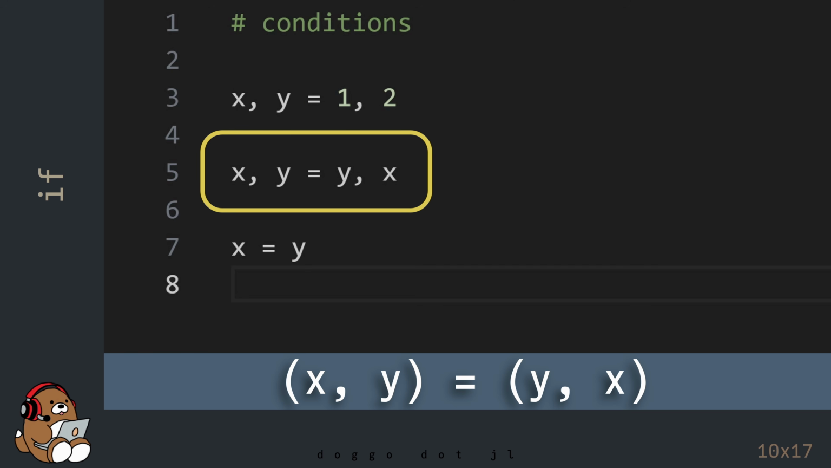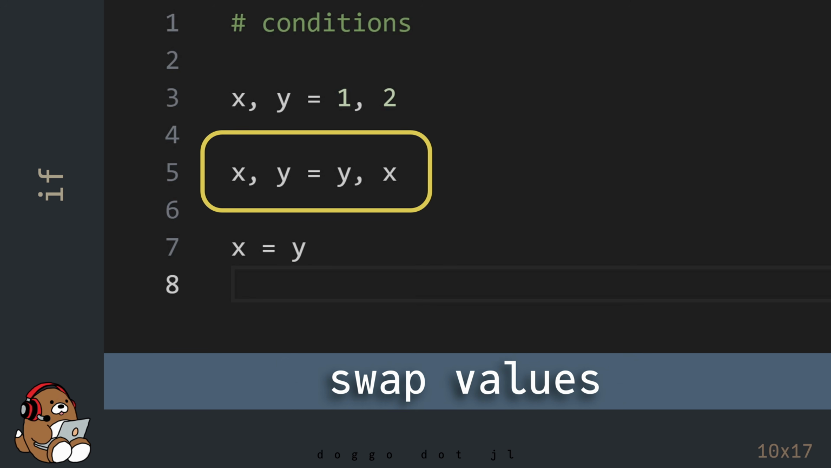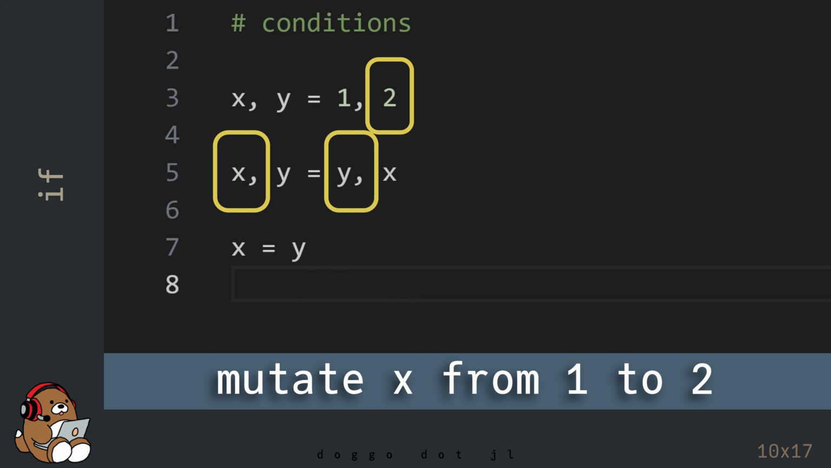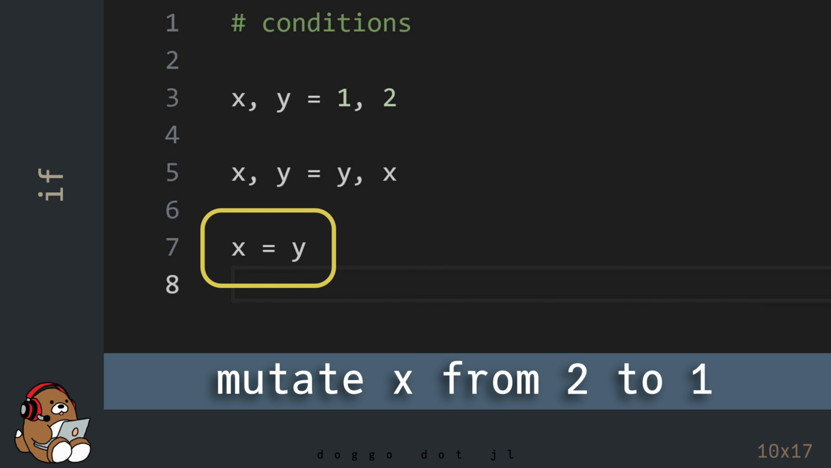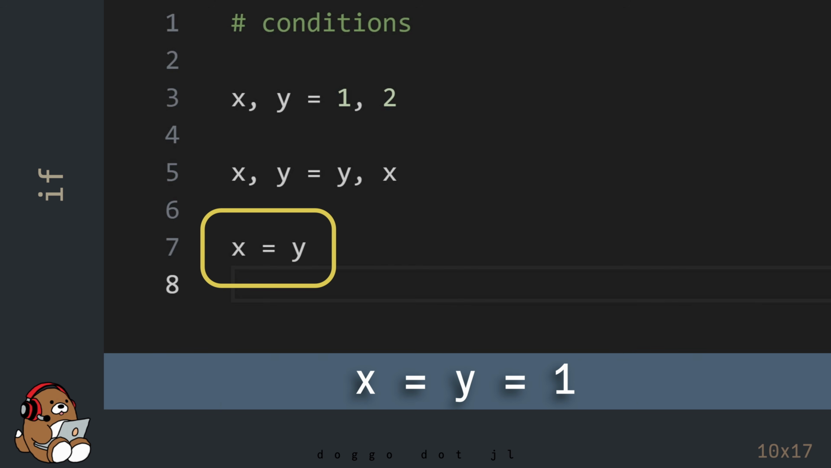The next line of code is another example of destructuring assignment using tuples without the parentheses. The second line of code will swap the values between the variables x and y, so that the value contained in the variable named x will mutate from 1 to 2. And the value contained in the variable named y will mutate from 2 to 1. This last line of code will mutate the value contained in the variable named x to the value contained in the variable named y. In other words, the value contained in the variable named x will mutate from 2 to 1, so that both x and y are equal to 1.